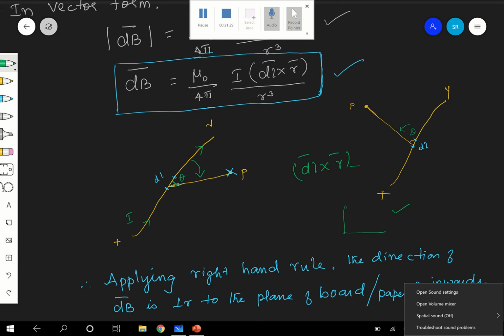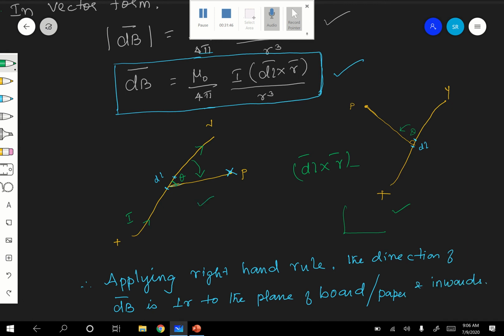Are you following? Therefore, db is nothing but the direction of dl cross r. How to find out dl cross r?